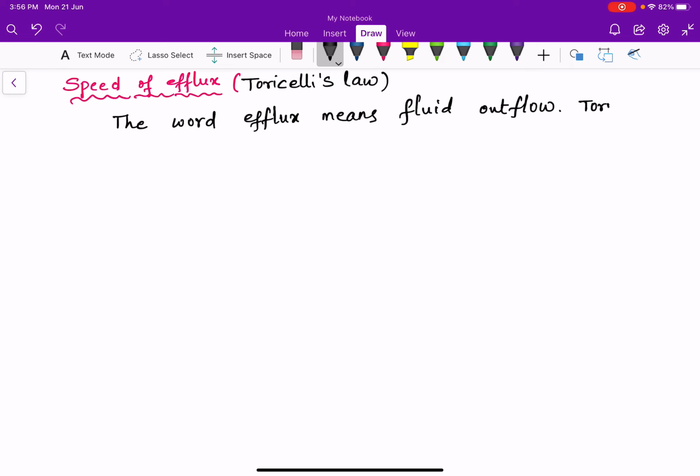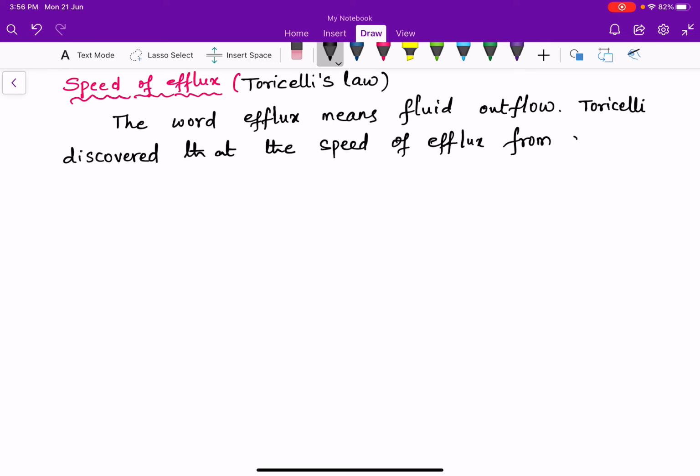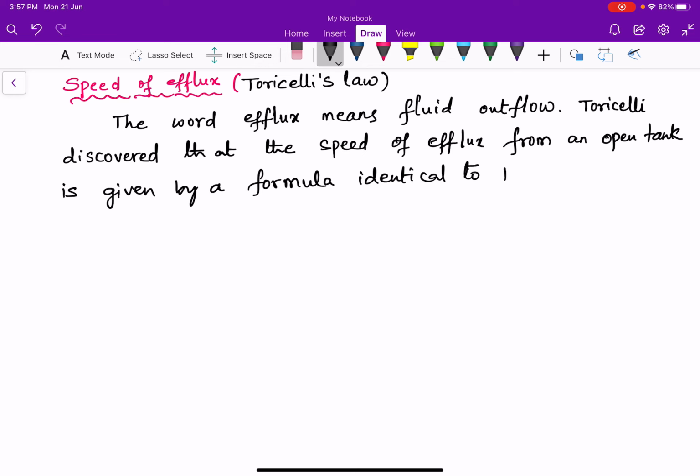The scientist Torricelli discovered that the speed of efflux from an open tank is given by a formula that is identical to that of the speed of a freely falling body.